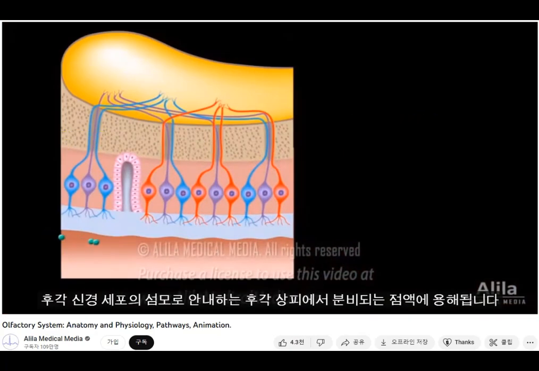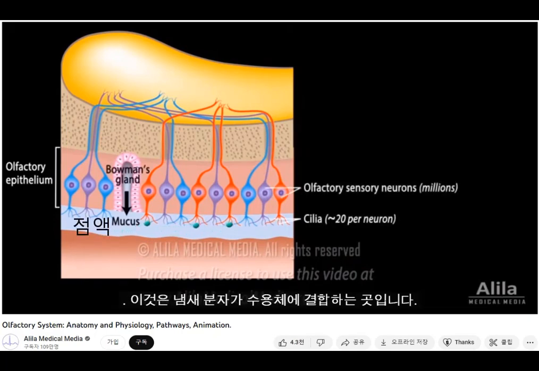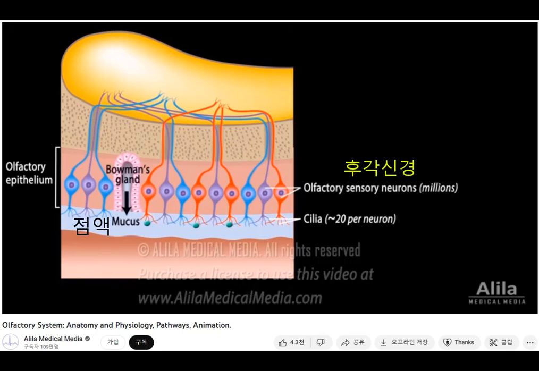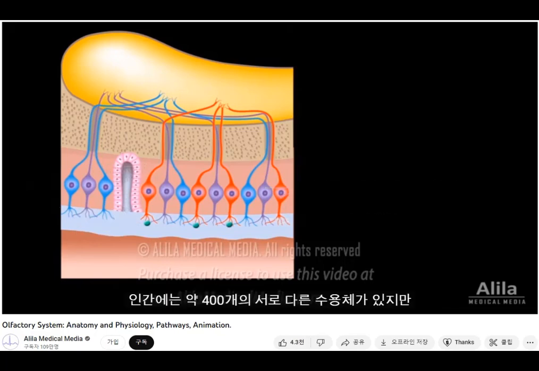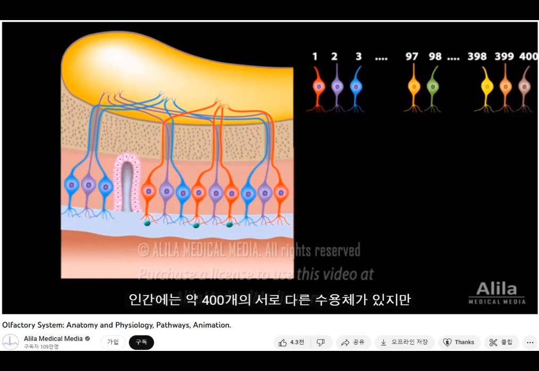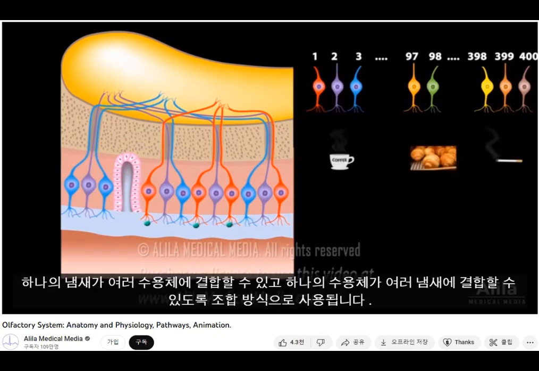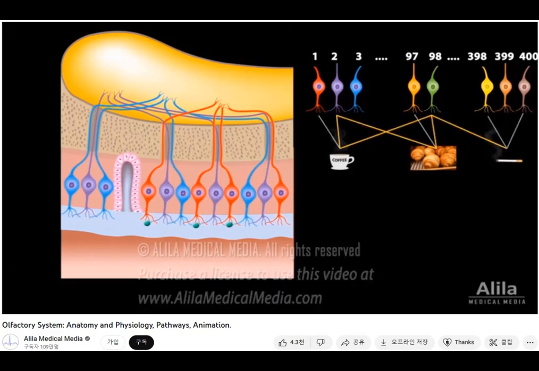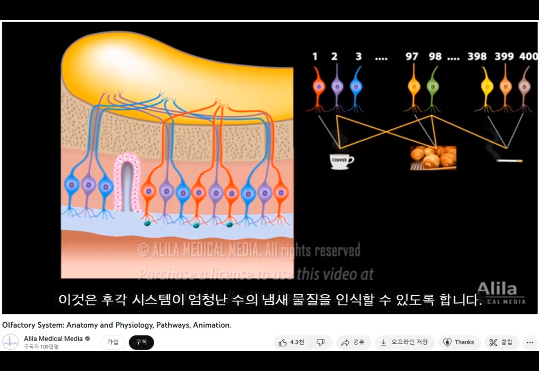Odorant molecules are first dissolved in the mucus secreted by the olfactory epithelium, which guides them to the cilia of olfactory neurons. This is where odorant molecules bind to their receptors. Each neuron expresses a single type of protein receptor. There are only about 400 different receptors in humans, but they are used in a combinatorial way, such that one odorant can bind several receptors, and one receptor can bind several odorants. This enables the olfactory system to recognize an enormous number of odorants.